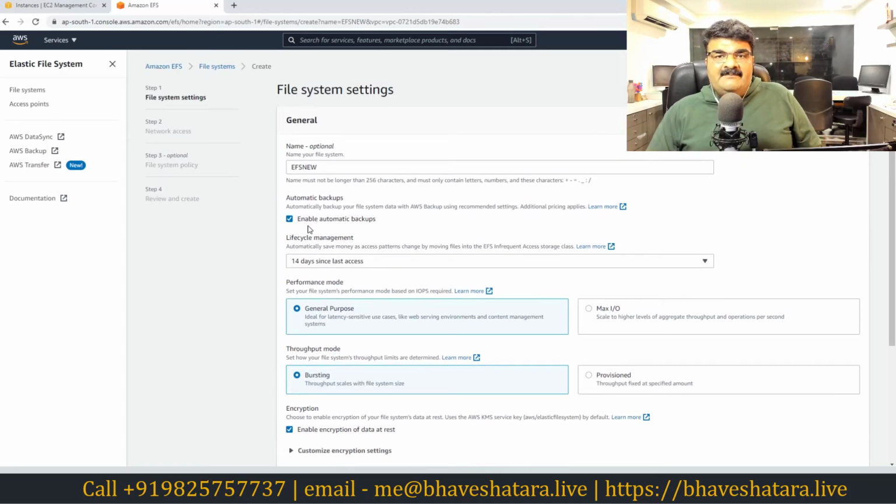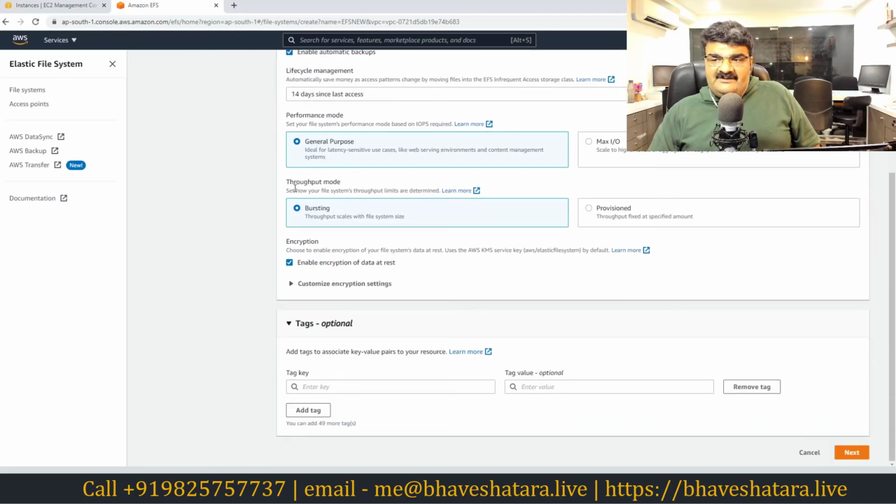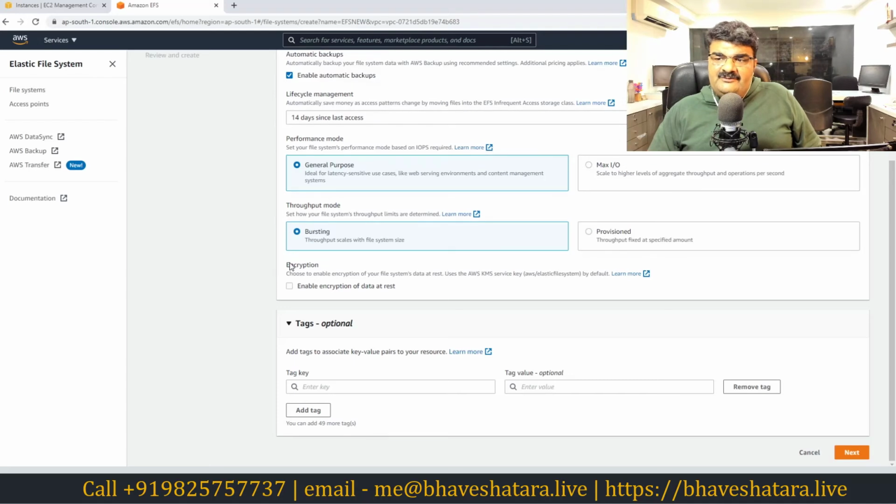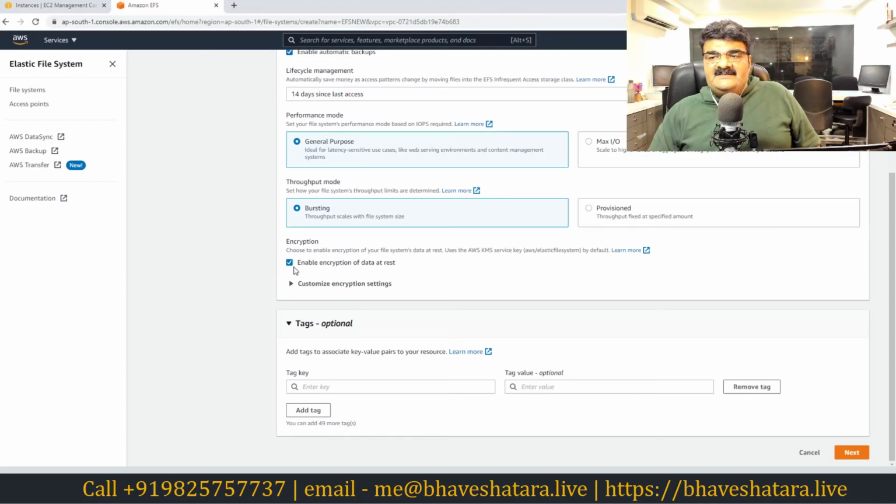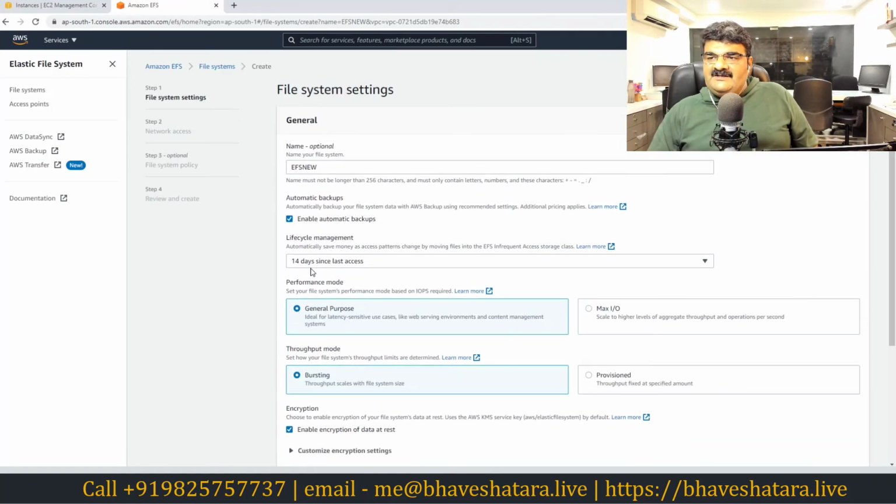Another option is backup. For example, if you want EFS to back up my system automatically, you can use this as well. So you can select enable backup. If you do not select it, you can back up your data manually as well. If you want encryption, you can select encryption as well. Again, same as EBS, it will encrypt my volume, and then it is secure.